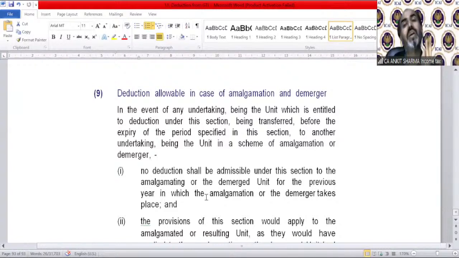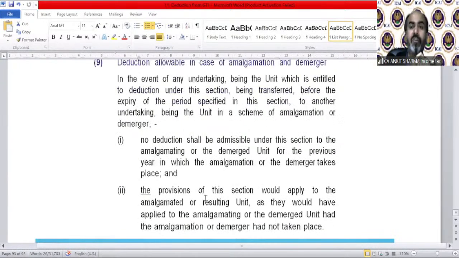So who can claim the deduction? Of course, the amalgamated company or the resulting company can claim the deduction, assuming as if amalgamation or demerger has not taken place. That means the resulting company, the transferee company, can claim the deduction, assuming what the deduction amount would be if the amalgamation had not taken place.